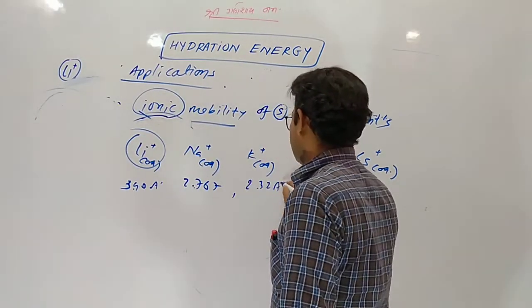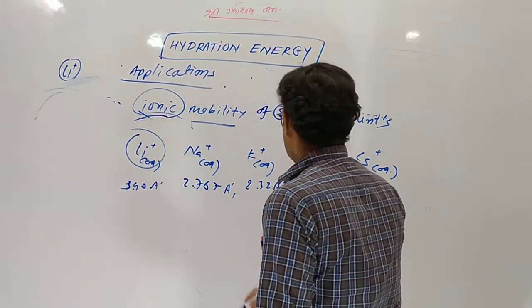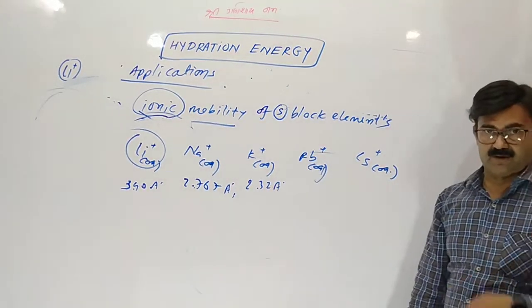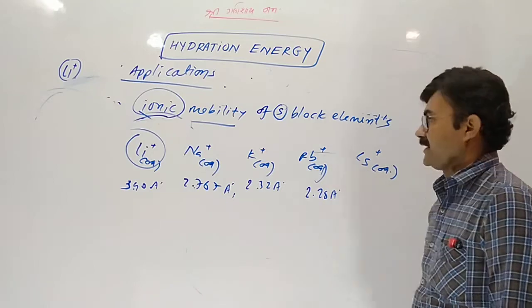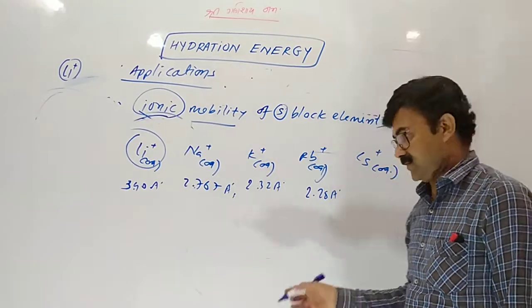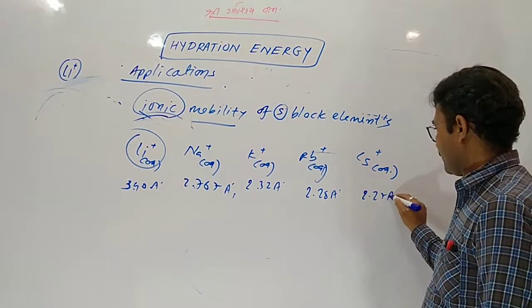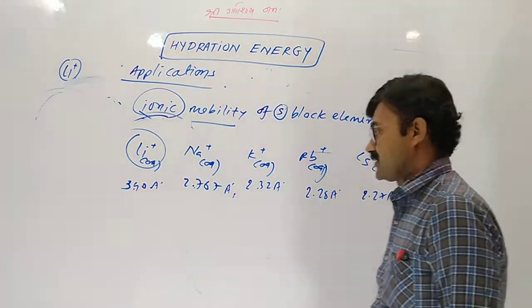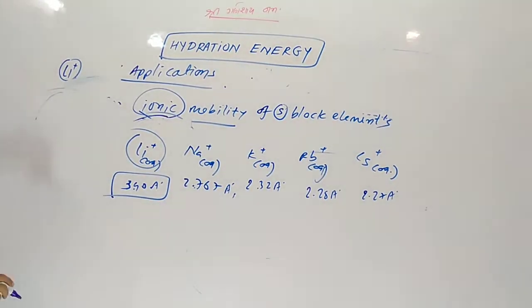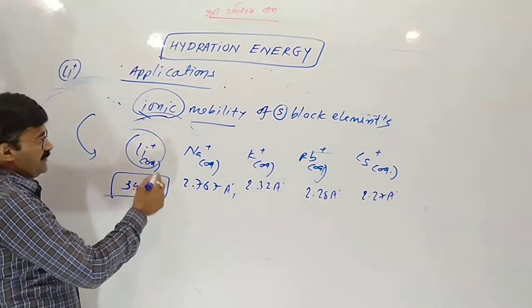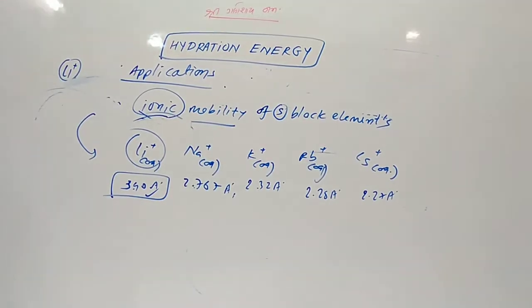And in the case of rubidium 2.28. And for cesium it is very small, near about 2.27. So you can see these are not ionic radii, these are the aqueous radii of the alkali metals.